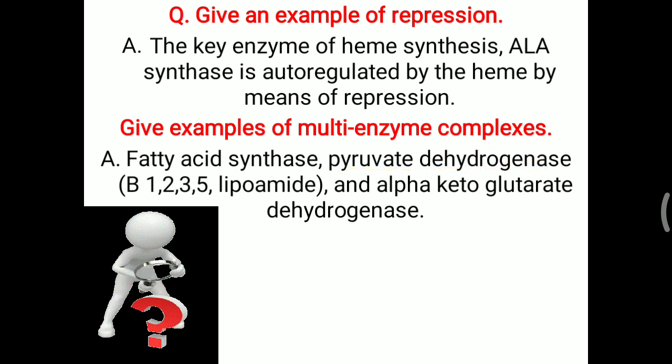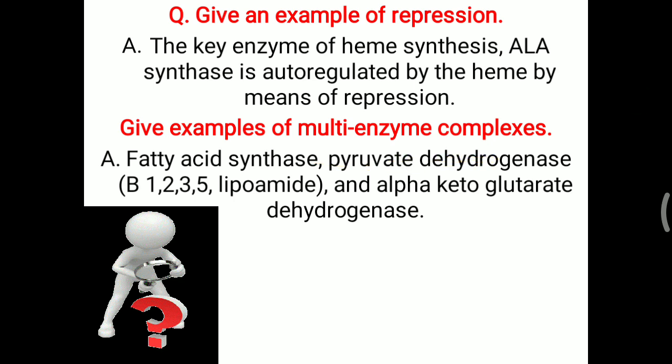Simply, for pyruvate dehydrogenase or PDH, you have to remember it needs 3 enzymes and 5 coenzymes, the same as alpha ketoglutarate dehydrogenase. In PDH, the coenzymes you have to remember are vitamins B1, B2, B3 and B5. To remember it simply, I have made the numbers B1, 2, 3 and 5. B1 means thiamine pyrophosphate, B2 means FAD, B3 means NAD, and B5 means coenzyme A, as well as lipoamide. These 5 coenzymes are needed for the activity of this multi-enzyme complex.